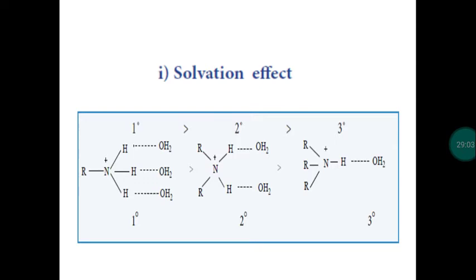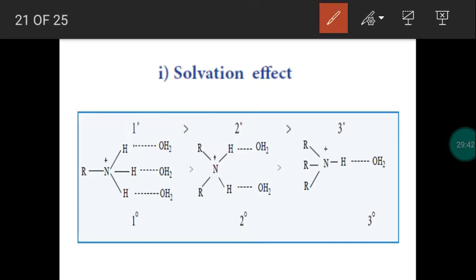Okay. So take solvation effect. Solvation effect means if amine is added with water, it forms an ammonium ion. If a primary amine is added with water, it forms alkyl ammonium ion. So this alkyl ammonium ion will be surrounded by the water molecules because water is polar and the ammonium ion is also polar in nature. So these ions will be surrounded by water molecules, right? How is this process taking place?